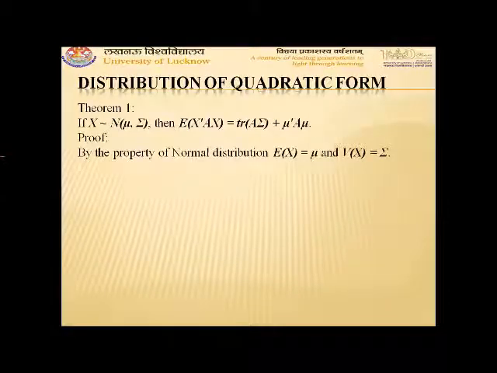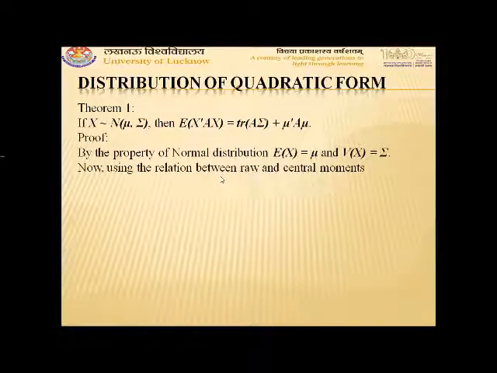For proving it, by the property of normal distribution, we know that expectation of x is equal to mu and variance of x is equal to sigma. Now using the relation between raw and central moments, we can write expectation of x transpose is equal to sigma plus mu transpose. We know that variance of x is represented by expectation of x square minus expectation of x whole square.